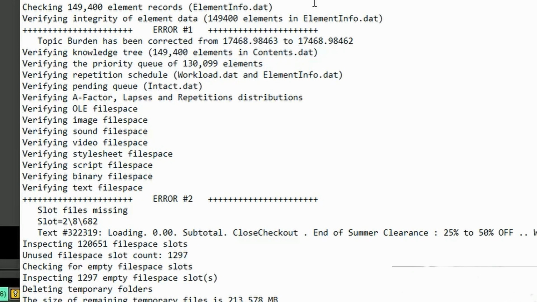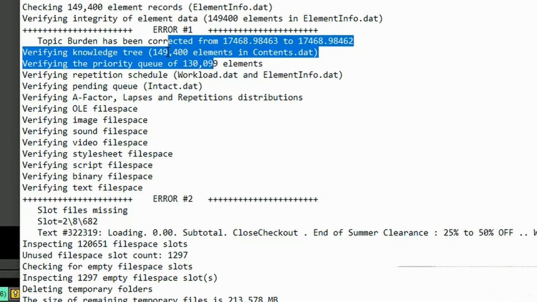First is why the counts in the element info and in the contents is this, 149,400. And in the priority queue, which, by the way, here I also have the pending elements, I have a lesser amount of elements. Are those elements deleted? I guess.